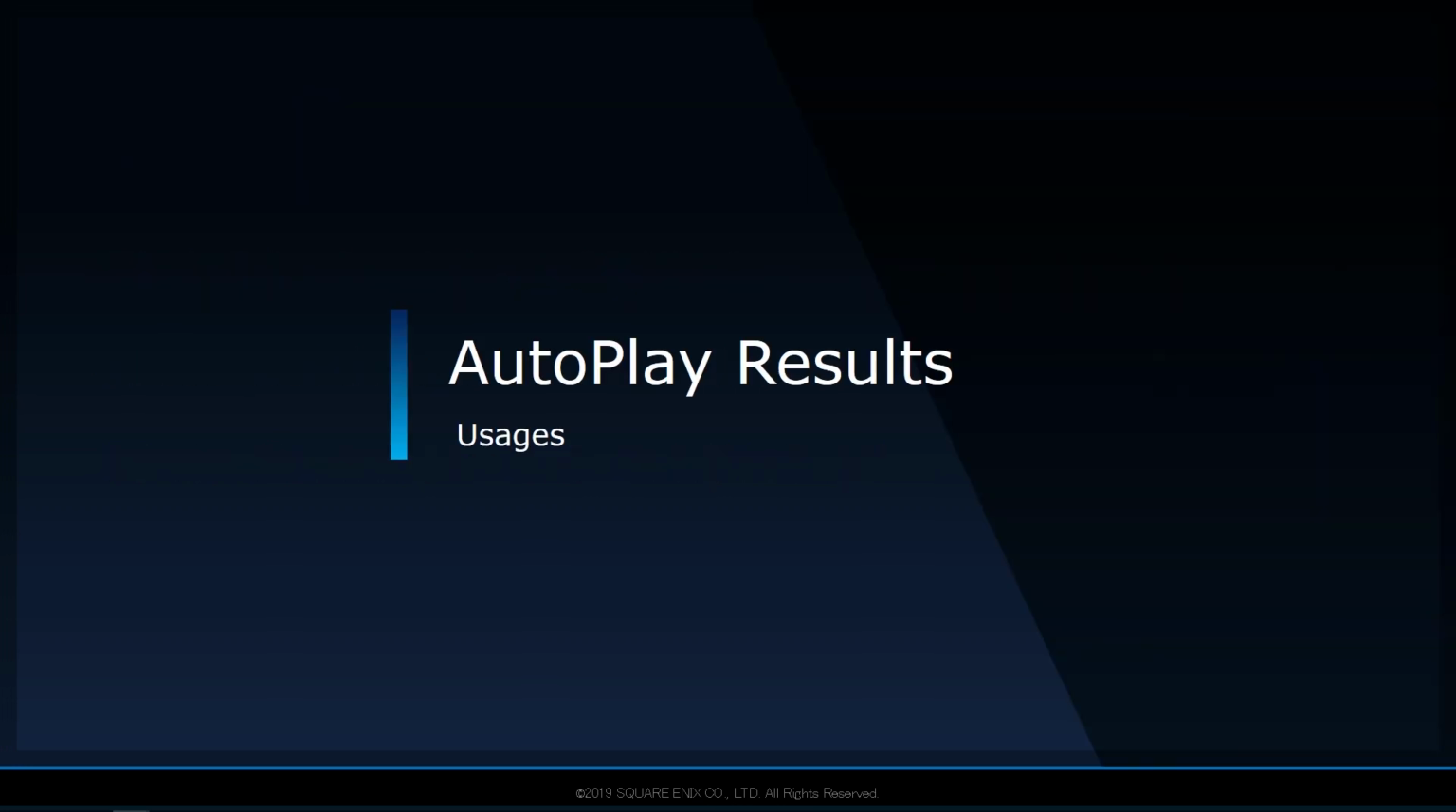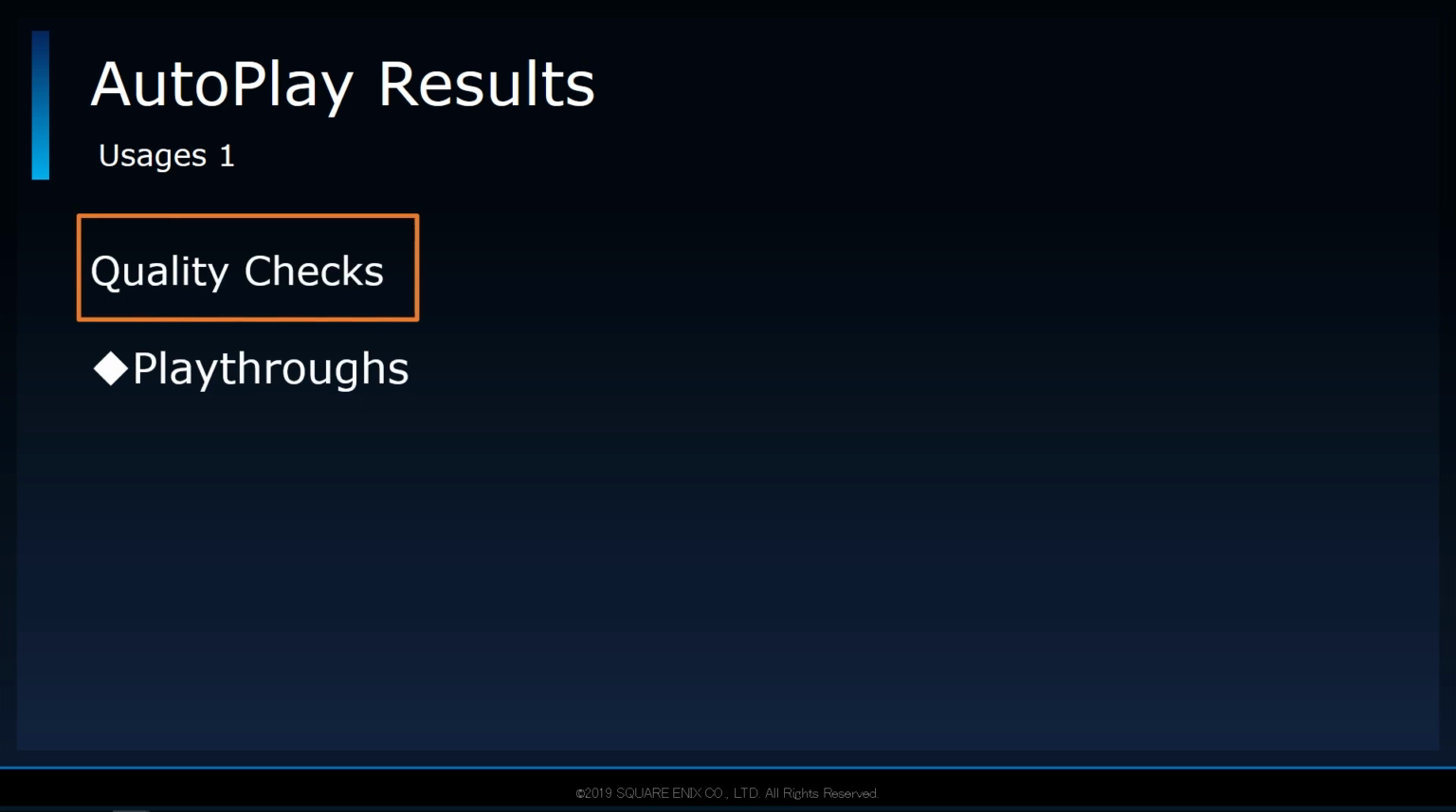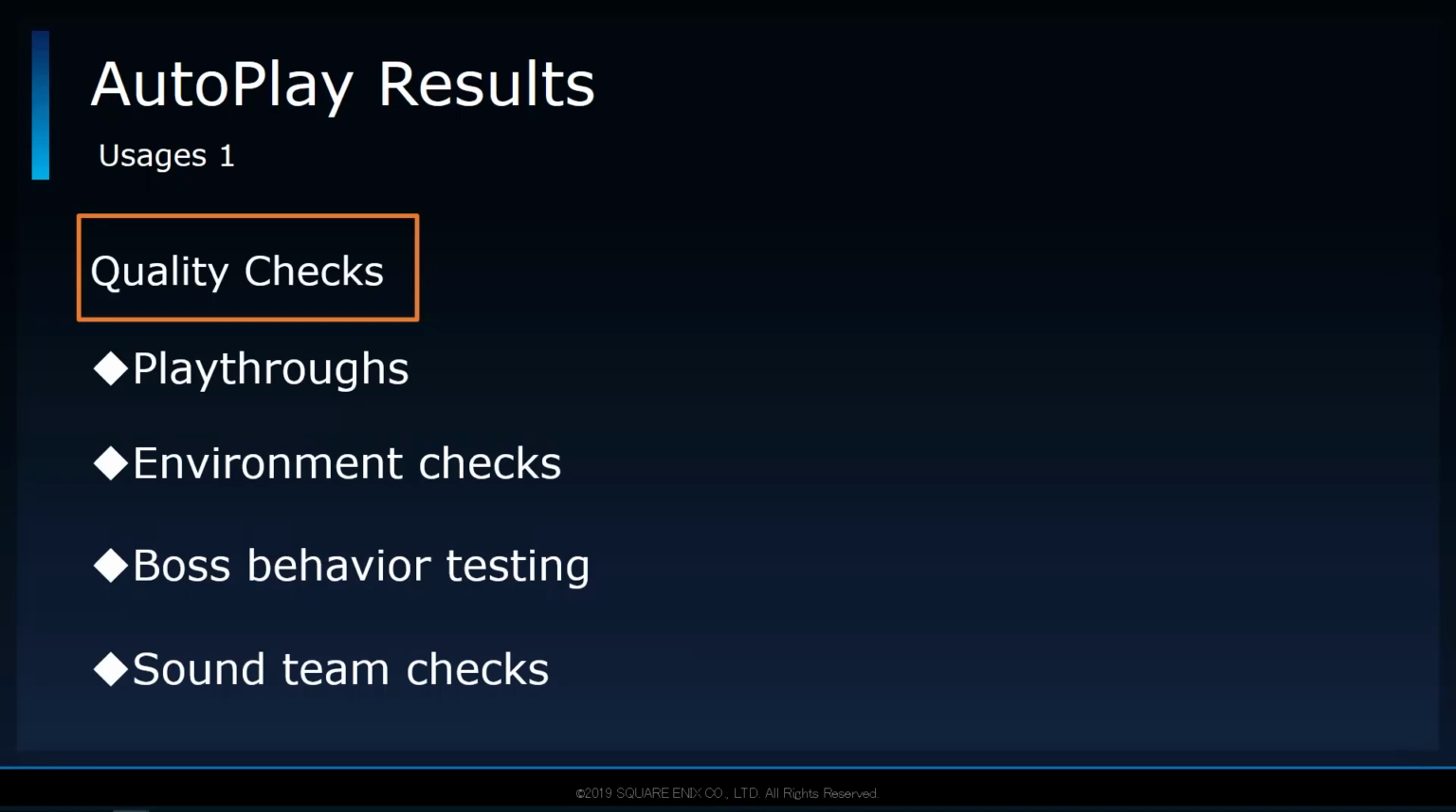Moving on to the results of autoplay, I'll start off with how it benefited the project. There were 3 main areas where autoplay was used. One area is, as you can imagine, QA related. As expected, we saw the most usage out of playthroughs, but it also saw usage in check-in environments and the behavior of bosses. The sound team also made use of it for audio-related checks.